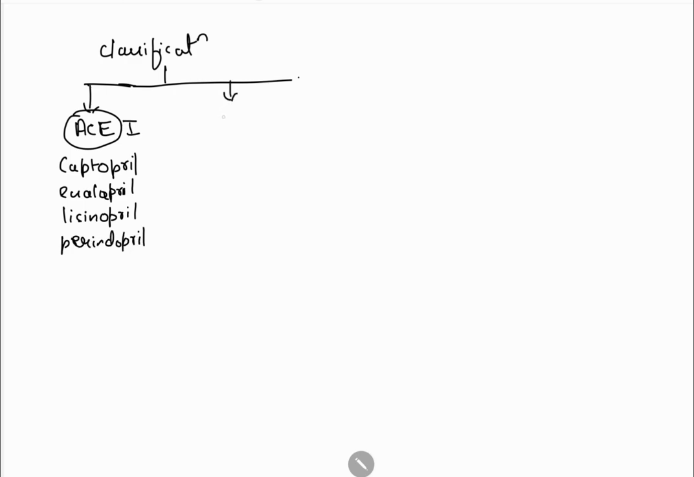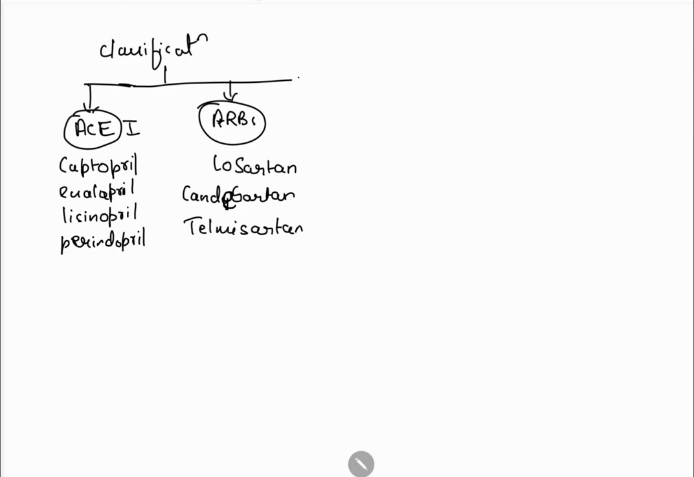Next is angiotensin receptor blockers. We can remember them by sartan. Sartan is a hero name. Losartan, candesartan, telmisartan. Next, direct renin inhibitors. Diuretics also, but direct renin inhibitor. Who is it? Only one drug, aliskiren.